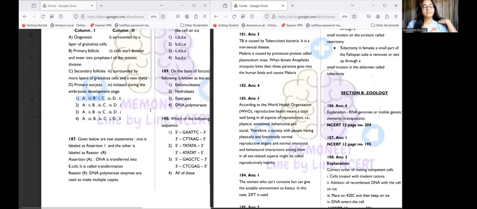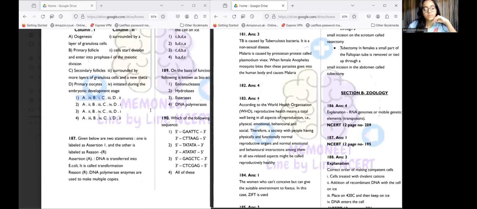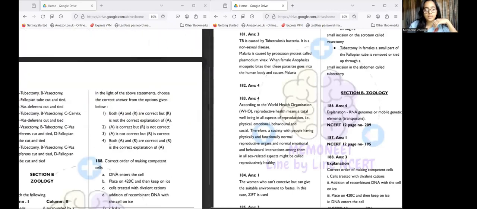Okay, so for the 187th question, it's an assertion and reasoning type of question where the assertion is DNA transferred into E. coli is known as transformation. This is correct. Reasoning is DNA polymerase enzymes are used to make multiple copies. Yes, this is correct. But is the reasoning the explanation for the assertion? No. So the answer is option number 1, which is both assertion and reasoning are correct, but reasoning is not the correct explanation for the assertion.